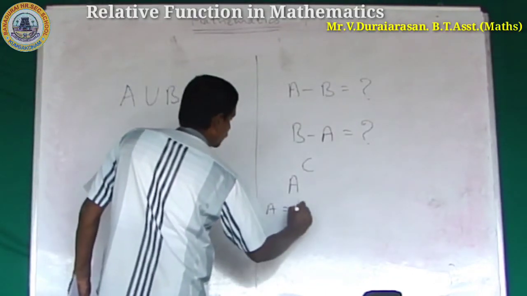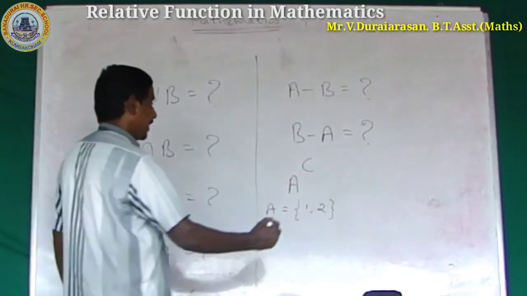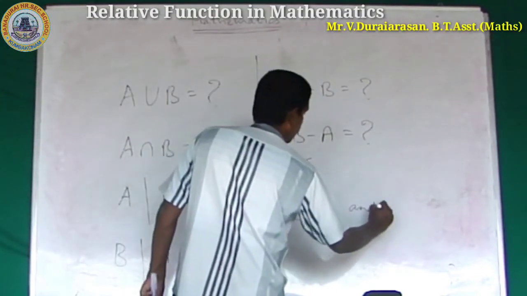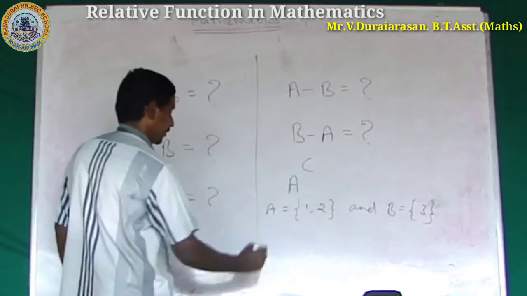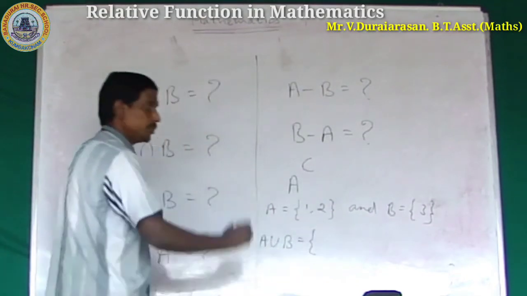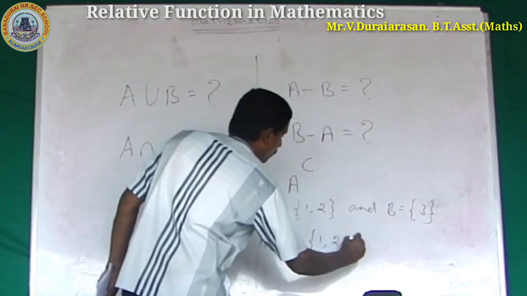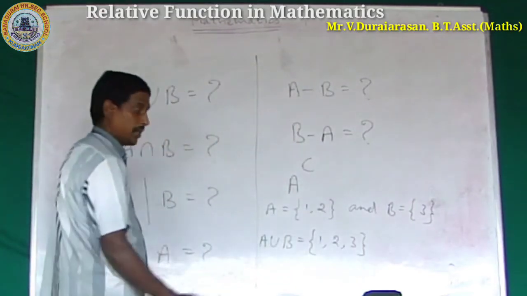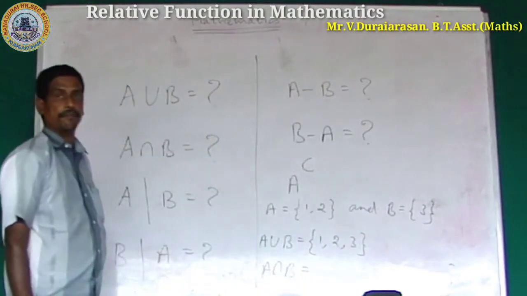Consider the set A equal to 1, 2. The other set B is equal to 3. To find A union B, join these two sets: 1, 2, 3. How to find A intersection B?